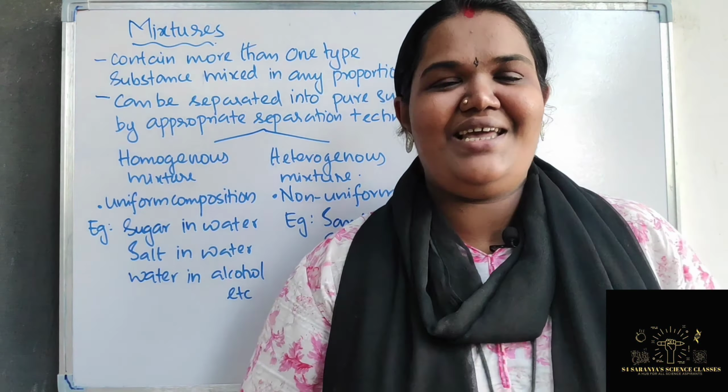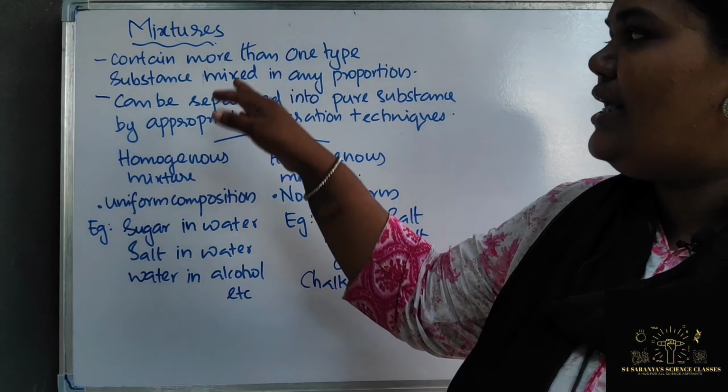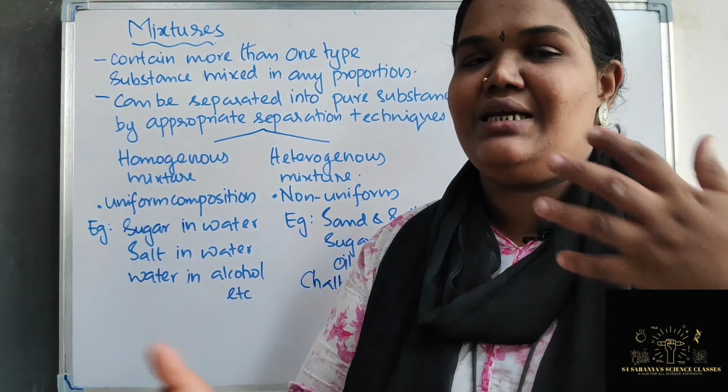It's an easy way to understand: more than one type of pure substance will combine to form a mixture. So here you can see that mixtures actually contain more than one type of substance. It can be an element, it can be a compound, anything, but there will be more than one type of element, but their proportion is completely different. In a compound, if you are taking that, it has a fixed proportion.